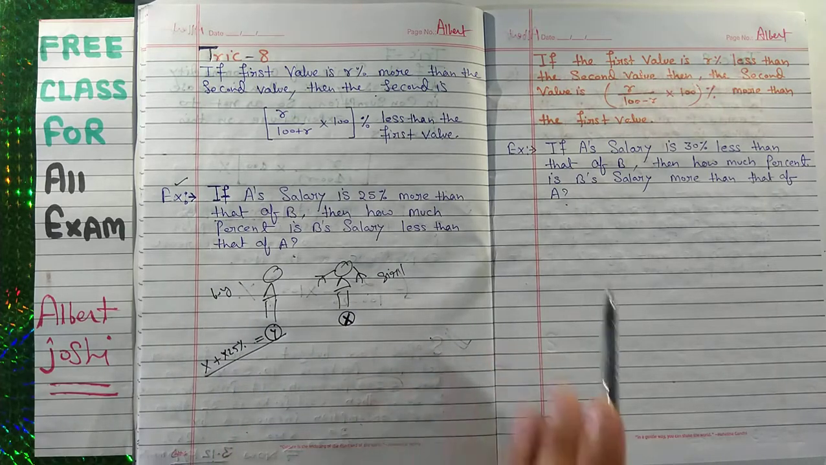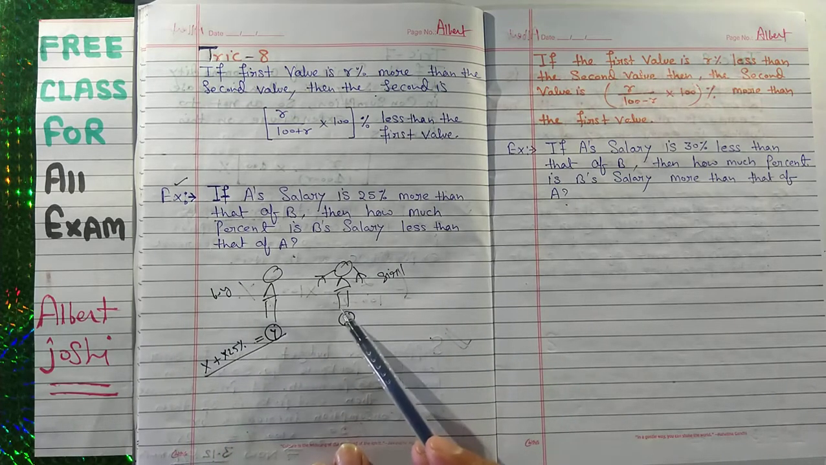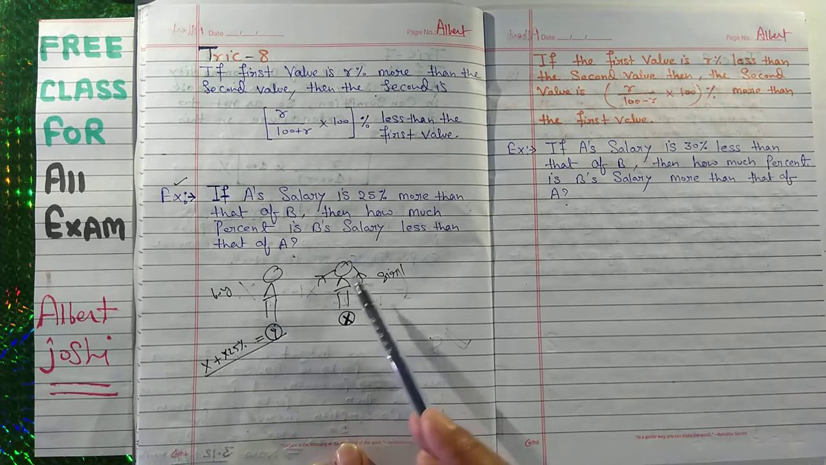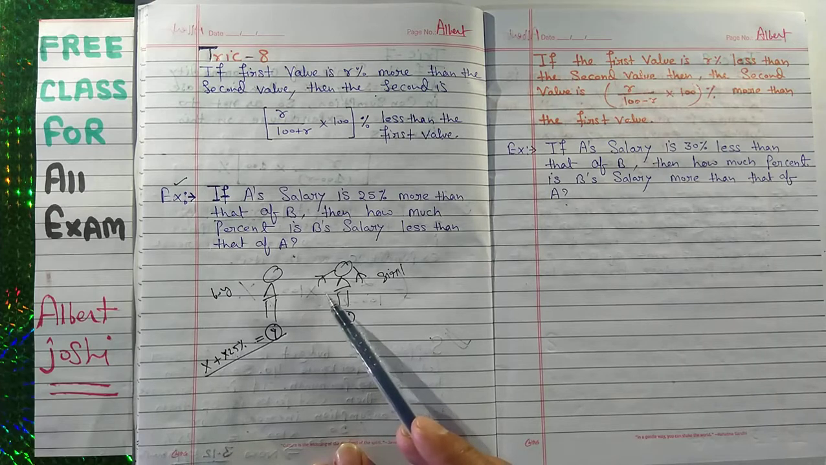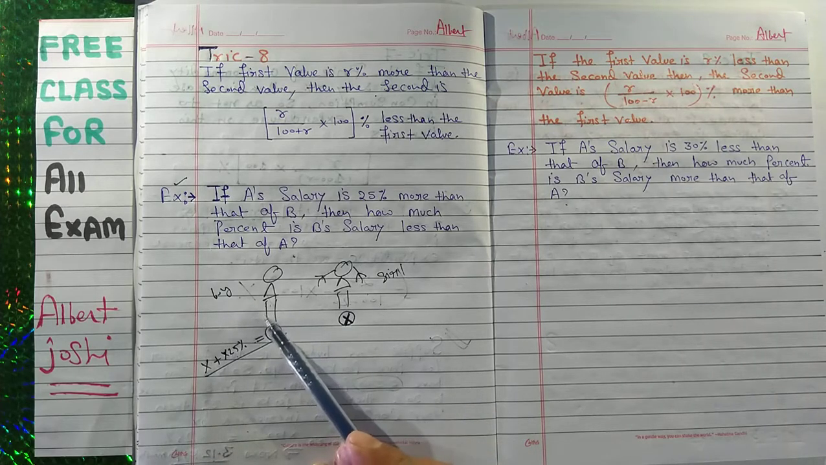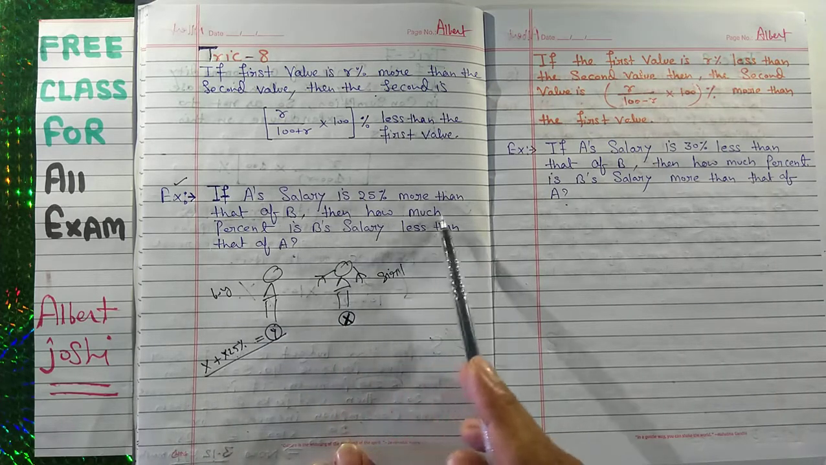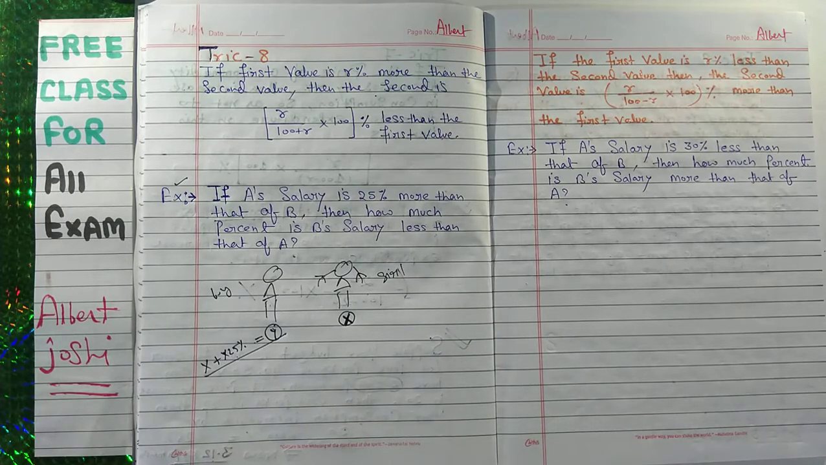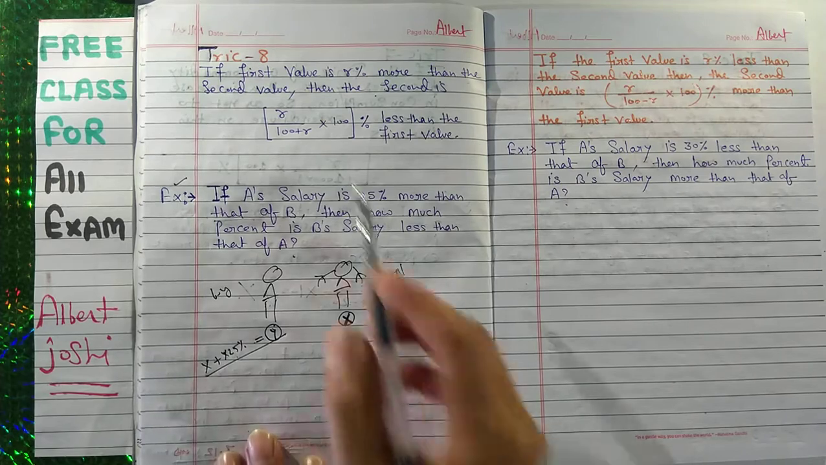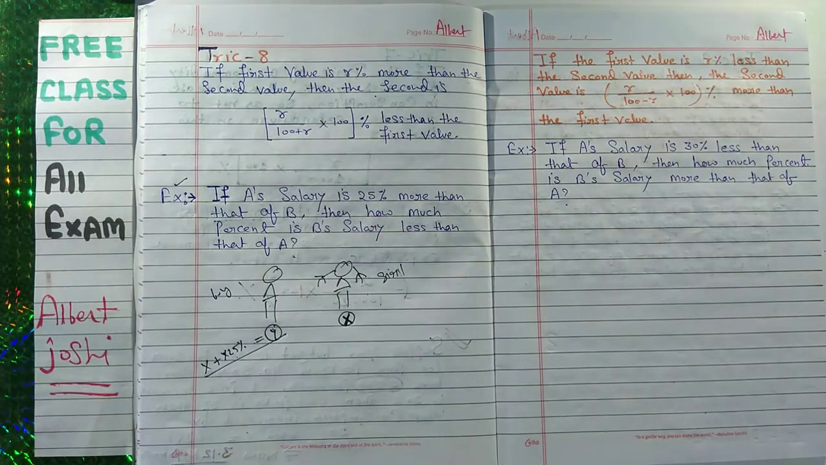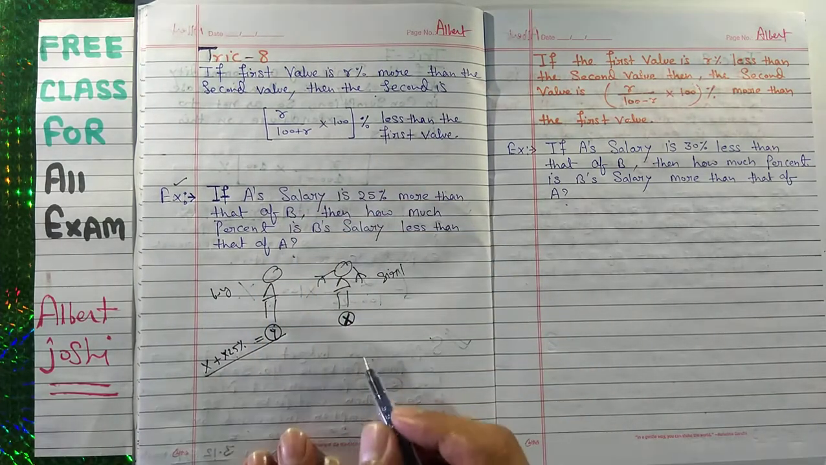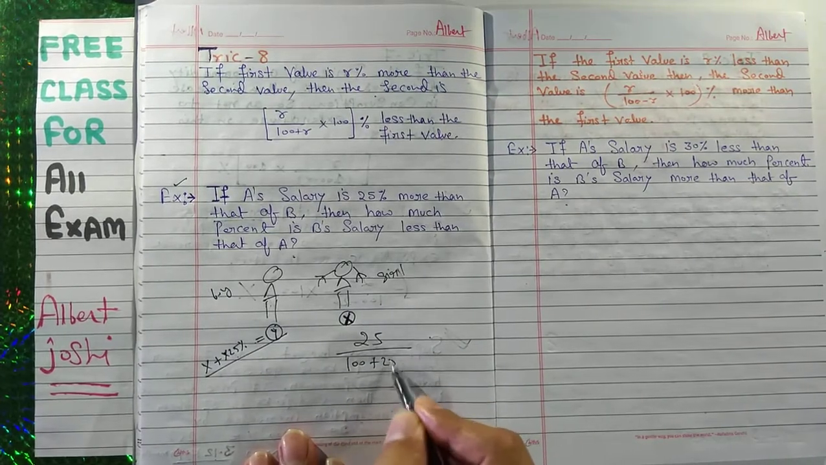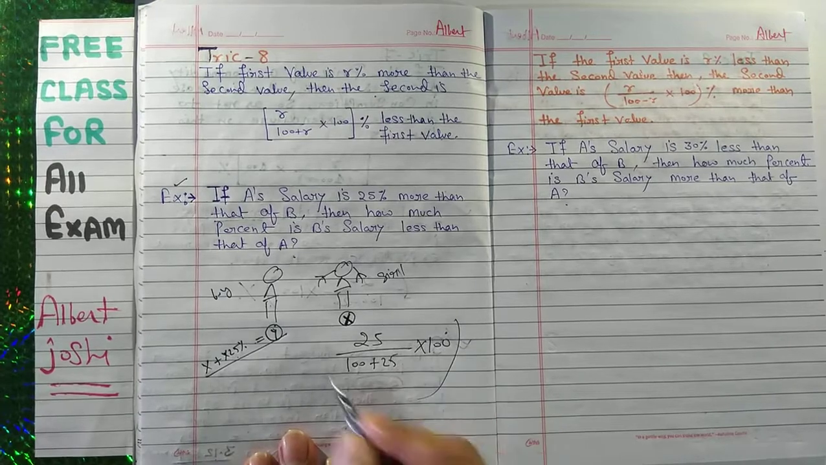He is asking the opposite. If his salary is 25% more than this girl's, then how much percent is B's salary less than A's? So this is a very simple question. You have to use this formula, put the value here, then you will get the result: 25 upon 100 plus 25, into 100. This is your answer.